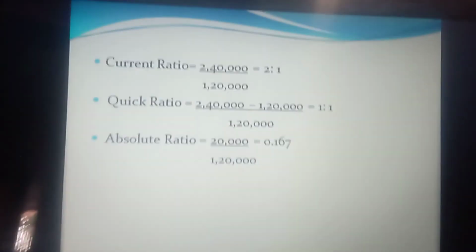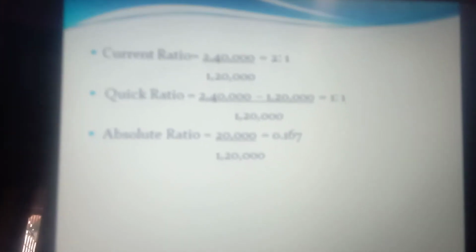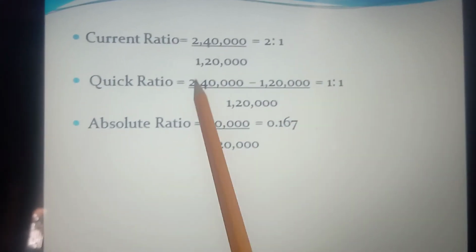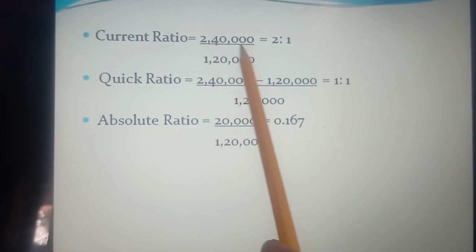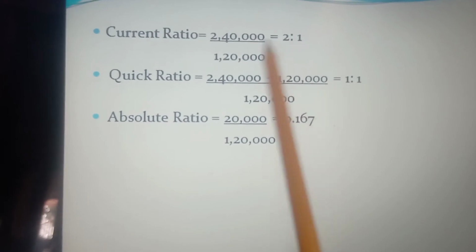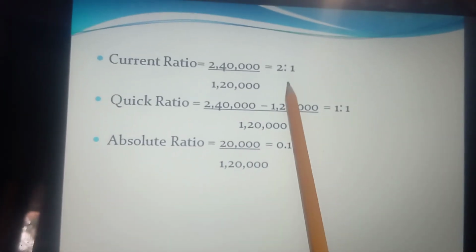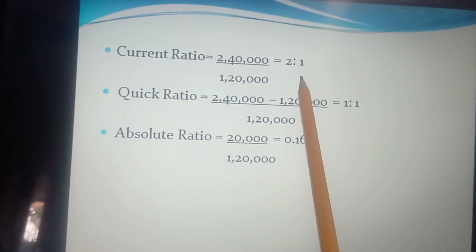Hence the company's liquid position is quite satisfactory. For the current ratio, we use all the current assets, 2,40,000, without subtracting the stock, divided by 1,20,000, giving 2:1, which also shows a satisfactory level for the company.